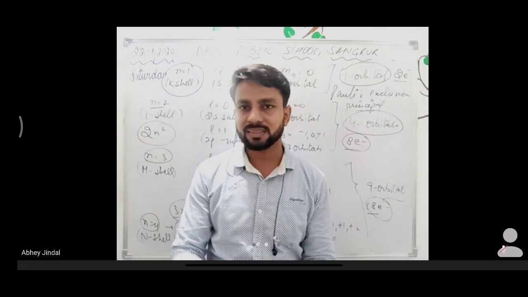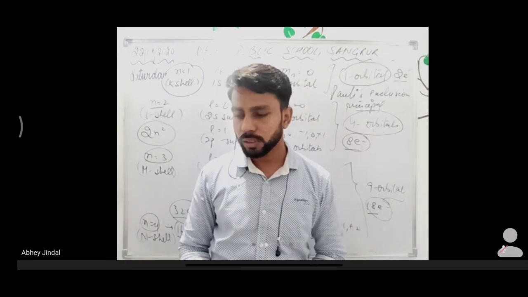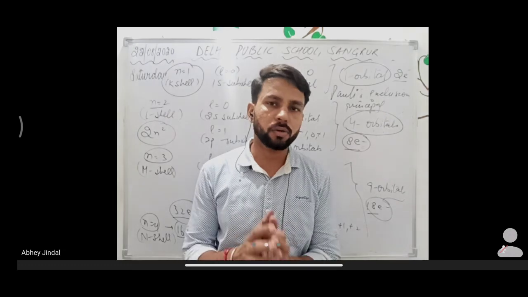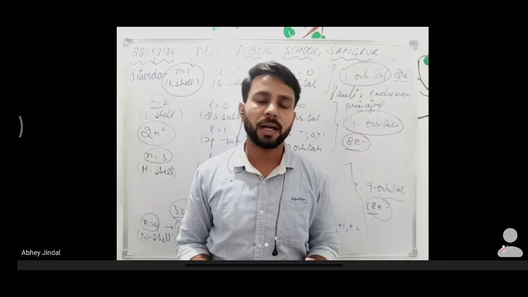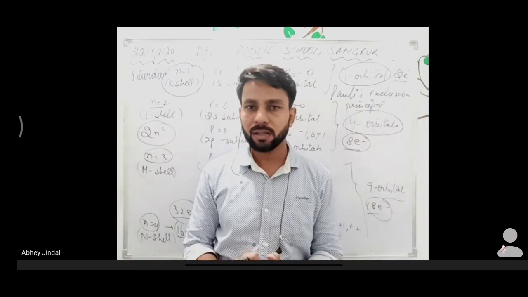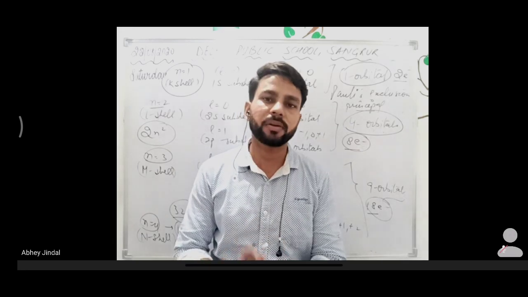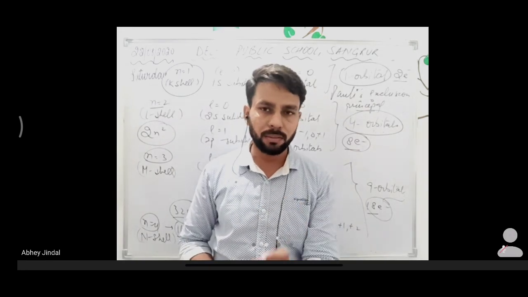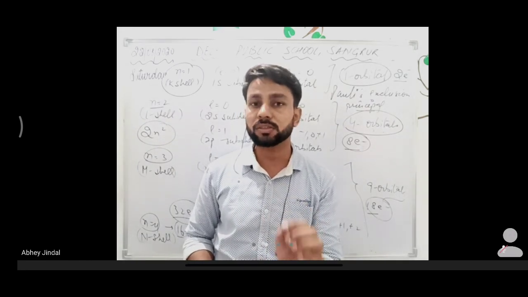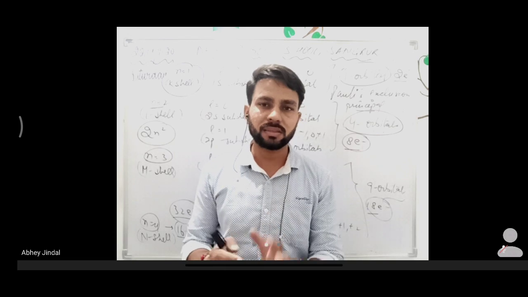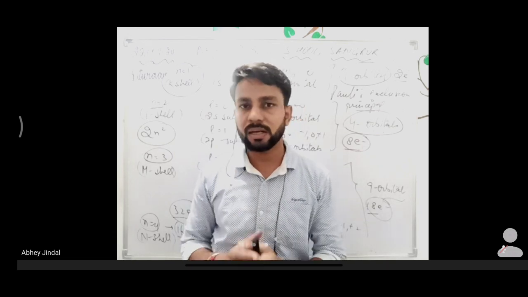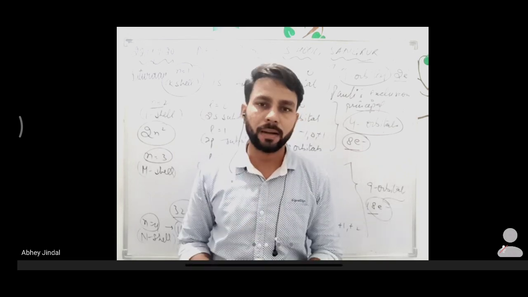We will discuss the rest in the next lecture about the electronic configuration, and there are 2 more rules, Hund's rule and Aufbau principle, for writing the electronic configuration of different elements. In our syllabus, the electronic configuration of the first 30 elements is there. So we will discuss that, and we will also discuss the energy level diagram of different atoms in the next lecture.